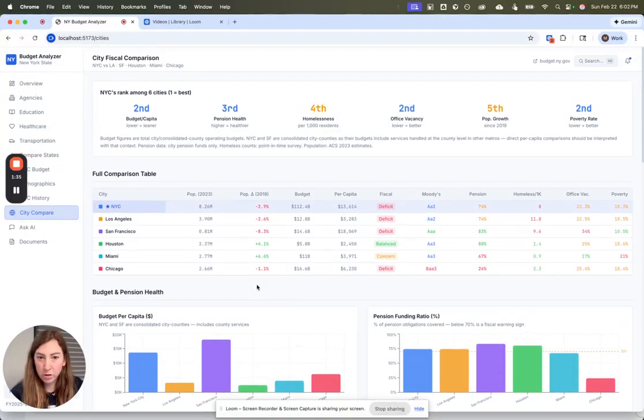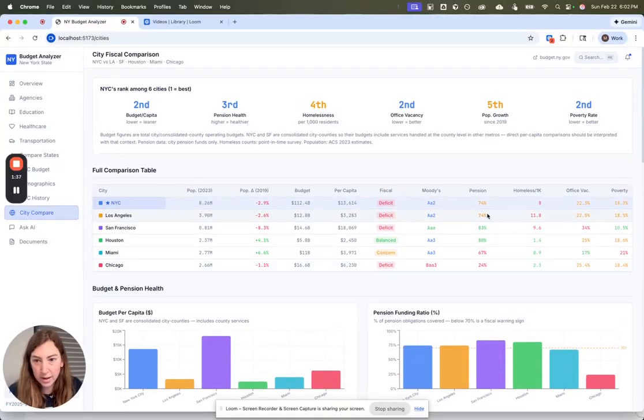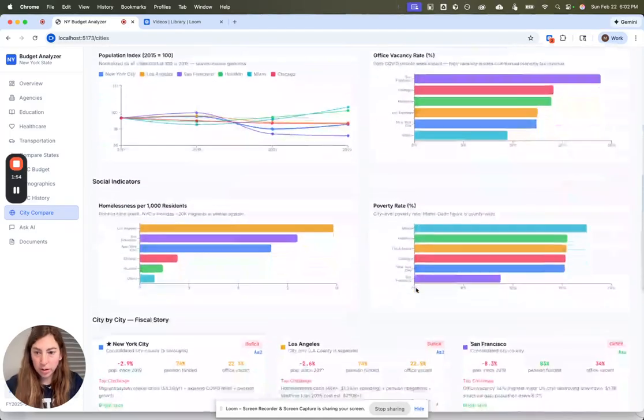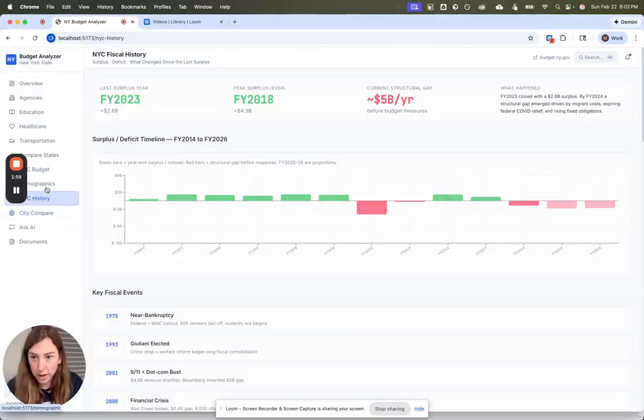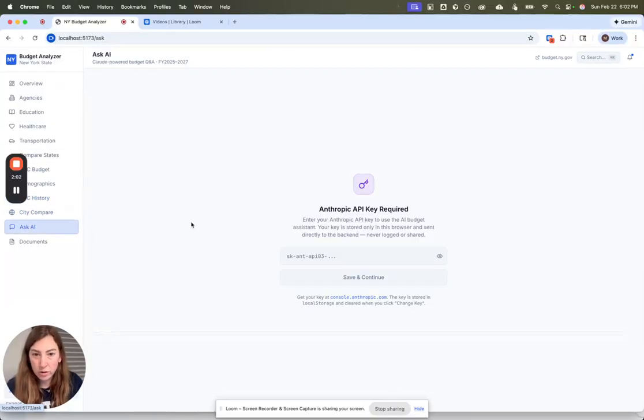And then here's the city compare feature, which I thought was really interesting. I didn't realize that New York has the highest budget by far of any of these major cities in the US. But per capita, San Francisco has by far the highest budget. And there's some interesting insights around Chicago and these other cities as well. So, just with an hour of working with Claude, I was able to build this very, very detailed dashboard. And there's also here an AI feature that you can put in an API key with Anthropic and ask questions to the data.